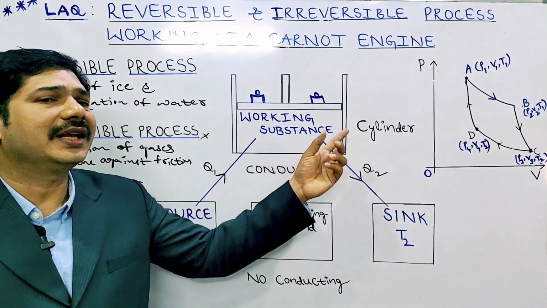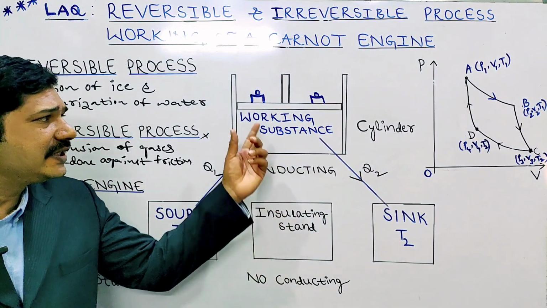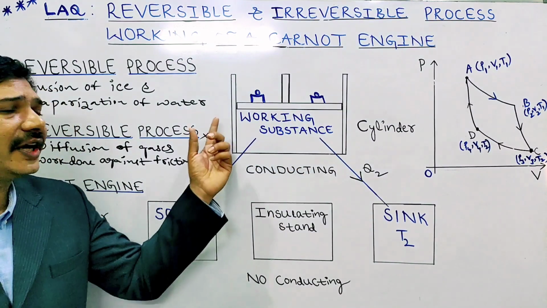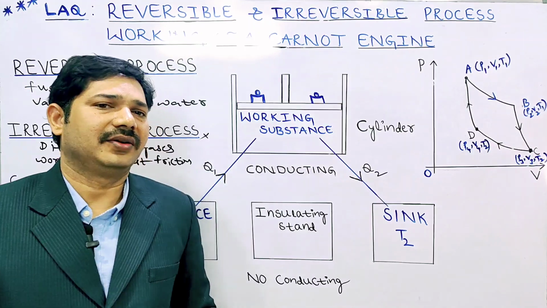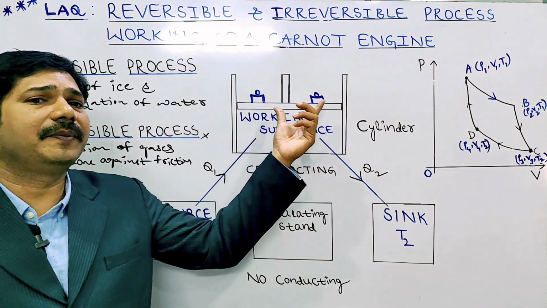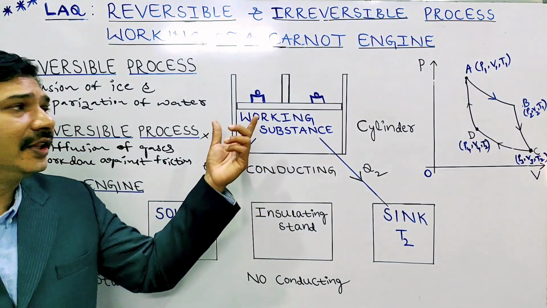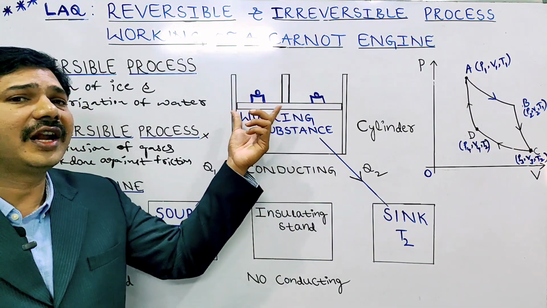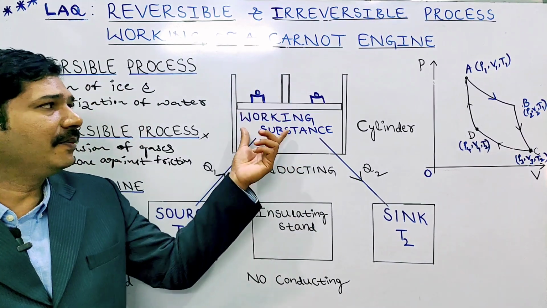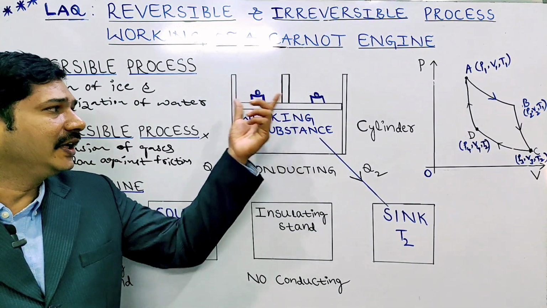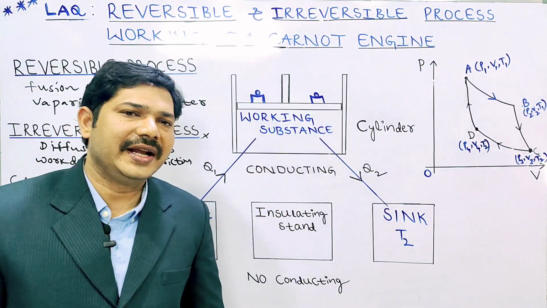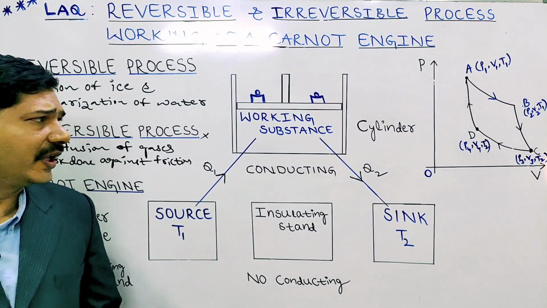It is fitted with a non-conducting, frictionless, movable piston, so we can move it freely. As a working substance we can take an ideal gas.